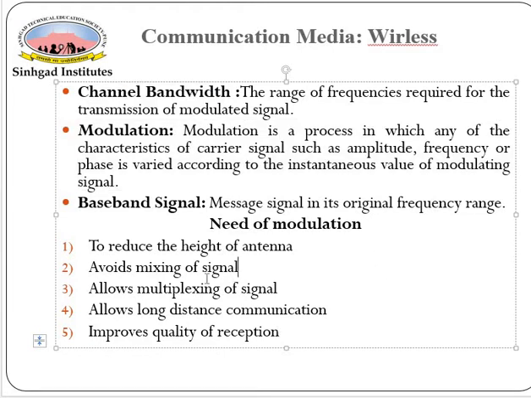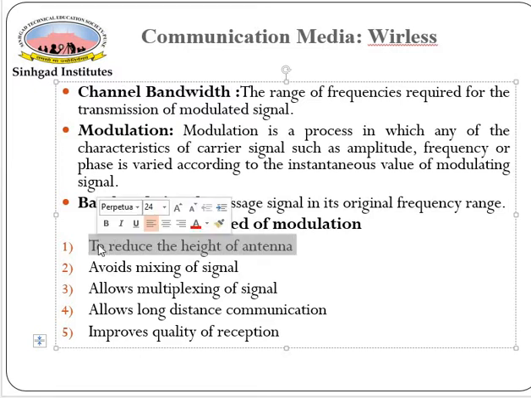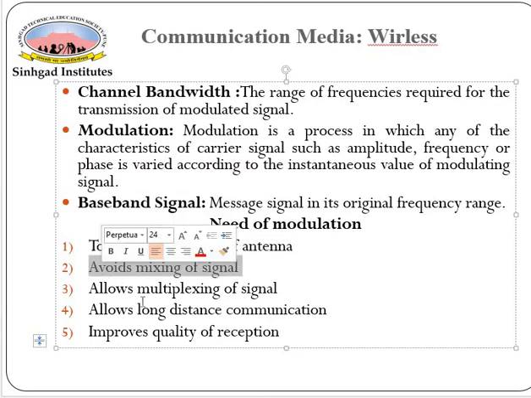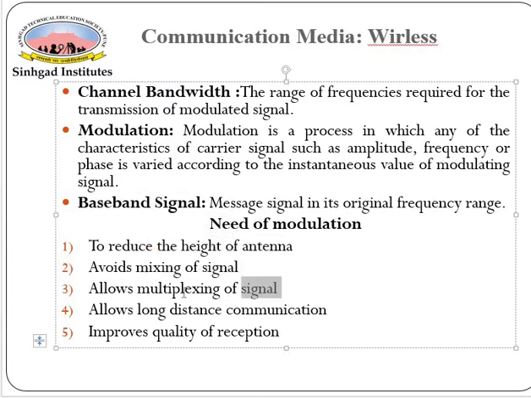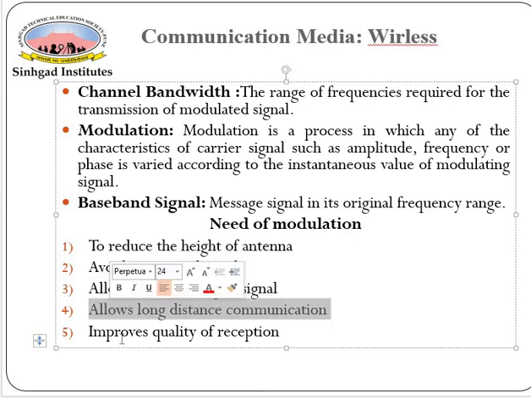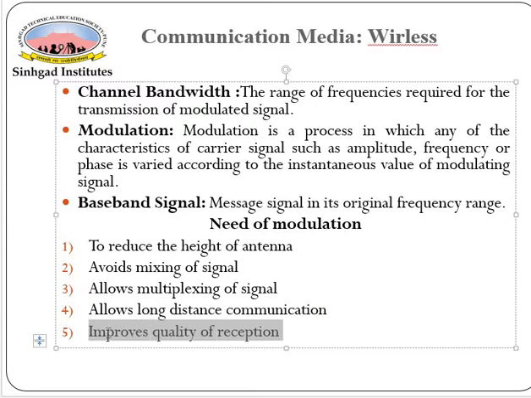So what is the need of modulation? Why are we going for modulation? It reduces the height of the antenna. It avoids the mixing of signals. It allows the multiplexing of signals. It allows long distance communication, and it improves the quality of reception. So we'll discuss one by one.